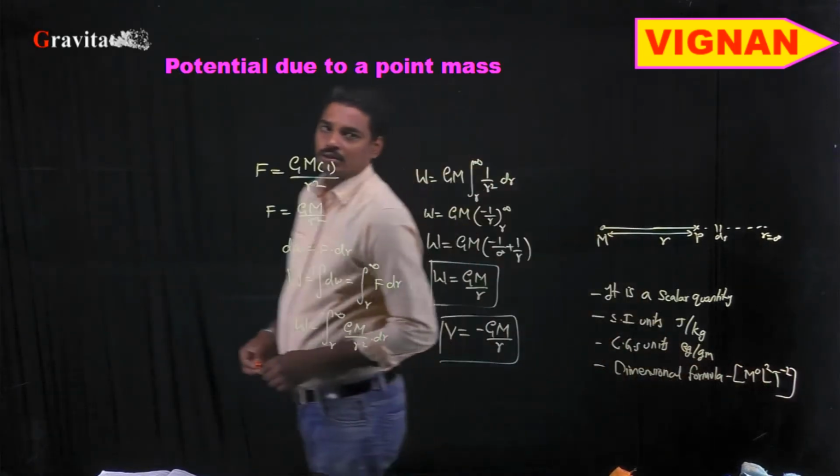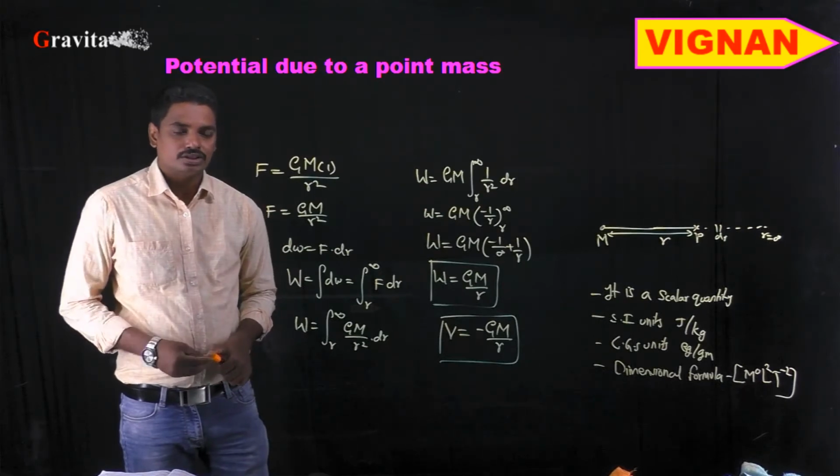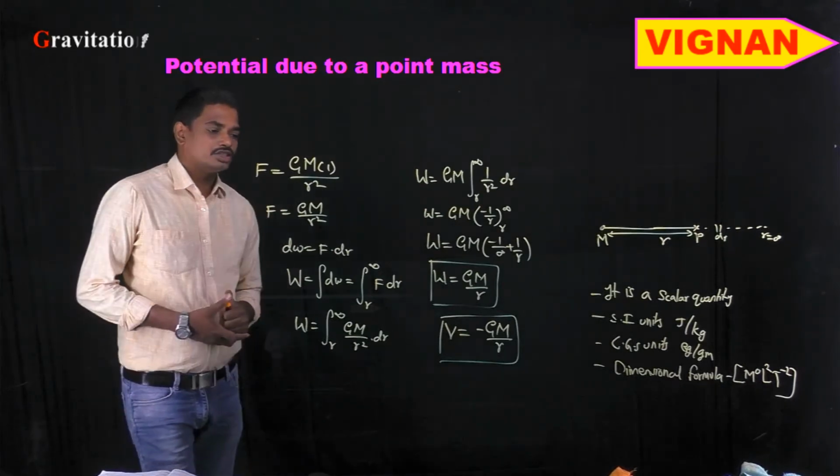So M power 0 L square T power minus 2 is the dimensional formula of the gravitational potential. So this is regarding the gravitational potential.